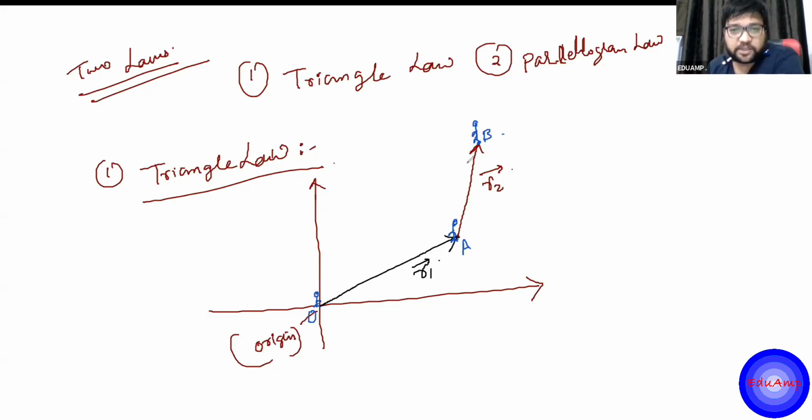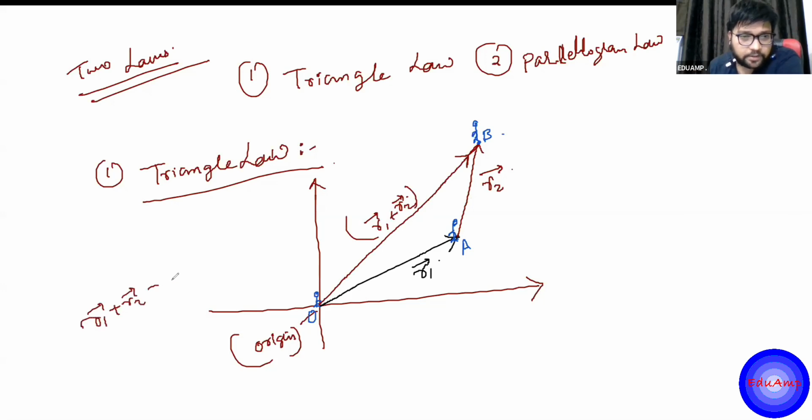So what is the net displacement? Where is the boy now? The boy is here now, right? So this third vector is the resultant of the first two vectors, r1 plus r2, and obviously this is where the boy is right now. So the triangle law says that the sum of the r1 vector plus the r2 vector is this third vector. So now we are forming a triangle.